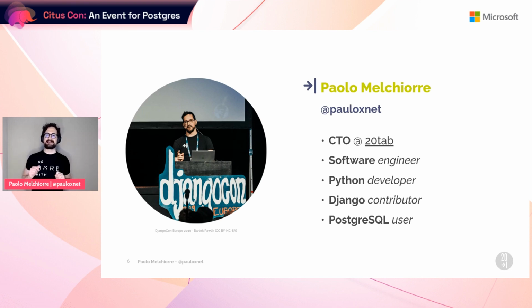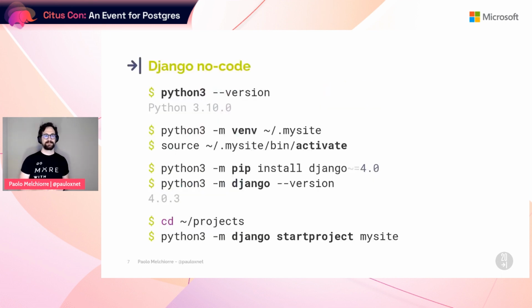And now it's time to create one of these Django projects. As usual, to create a Django project, I use the latest Python 3 stable release. Create and activate a virtual environment, in which then I install the latest Django version. Then, using the startproject command, I create the basic files for our project. Let's see what it takes to add Postgres to this newly created project.